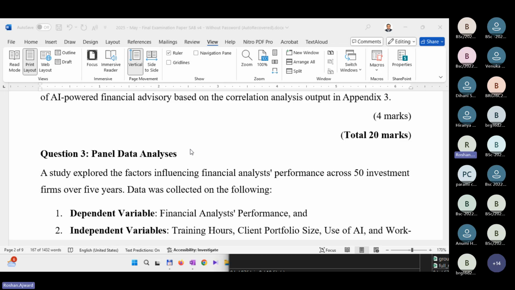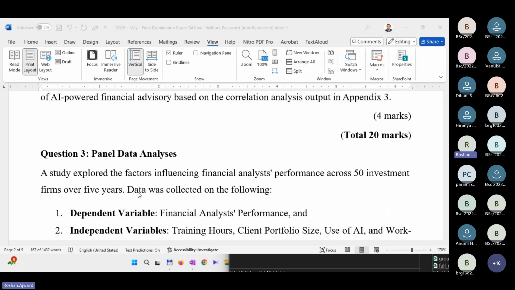Right. So let's now come to question number 3, where we are going to discuss panel data analysis. If you look at this, panel data analysis, I think you can remember we discussed it in the class, where if you take one company, you get data for several years. The ROA for maybe ABC company for 2021, 2022, 2023, likewise, we have a panel data set. Likewise, for company B, company C, it will be there.